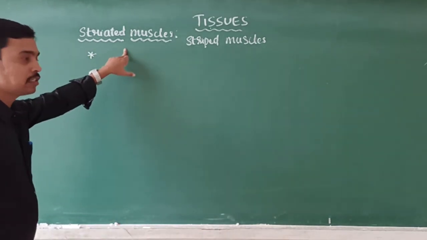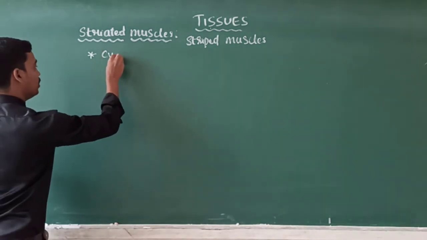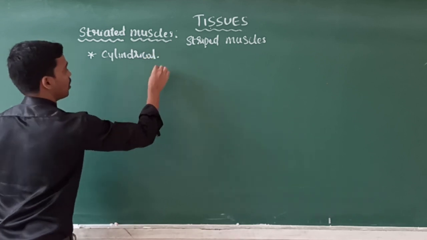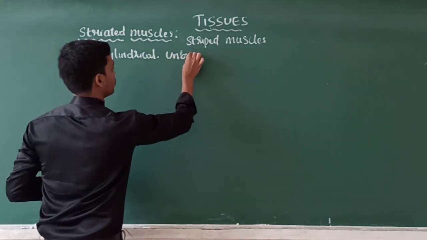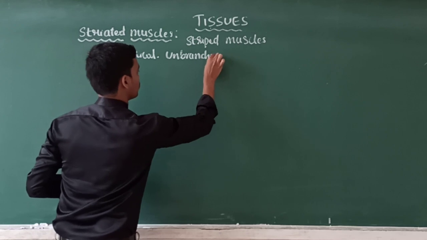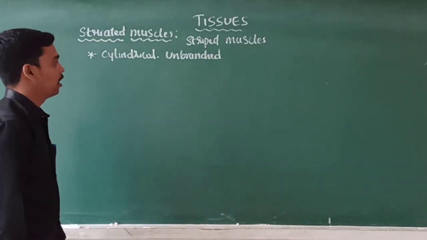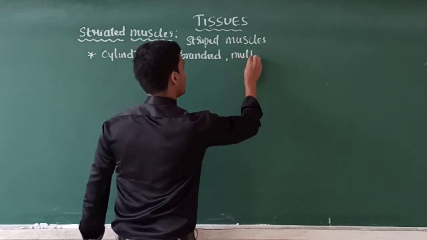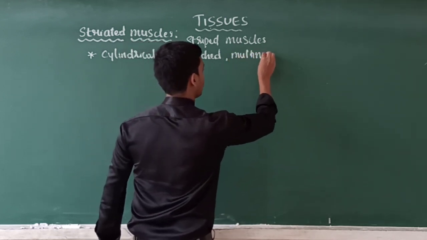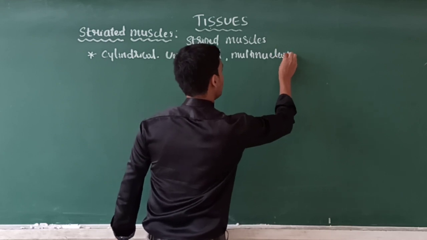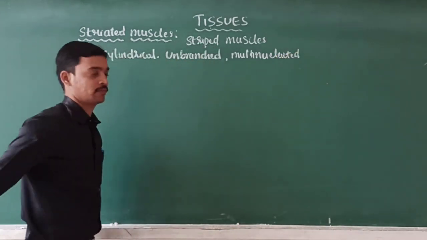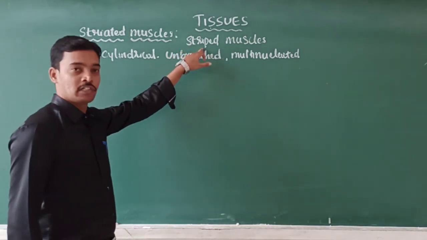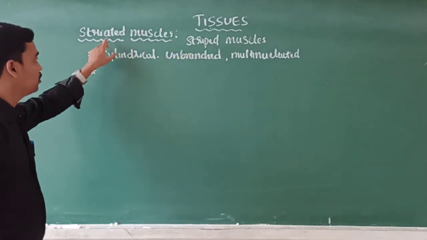They are cylindrical, unbranched, and with many nuclei, that is, multinucleated in structure. Here stripes are present, so they are called striped muscles.